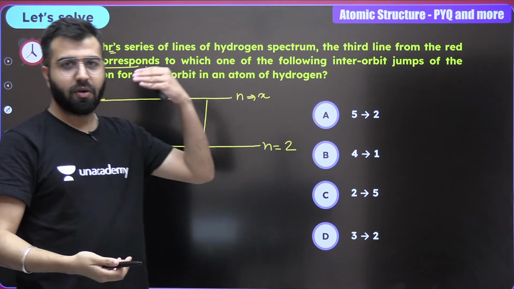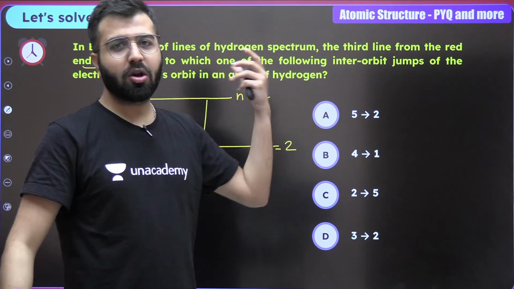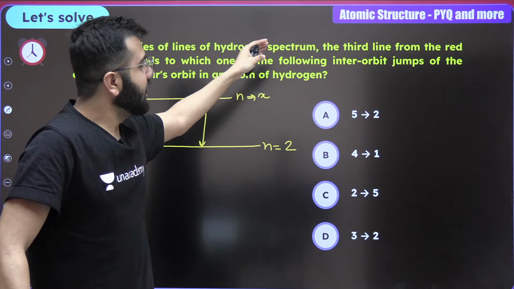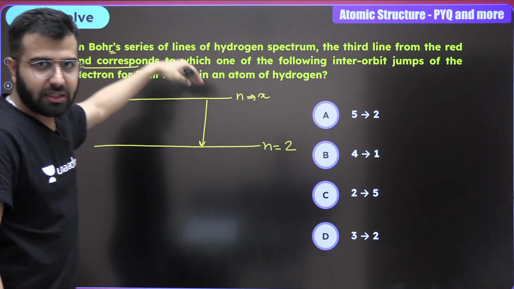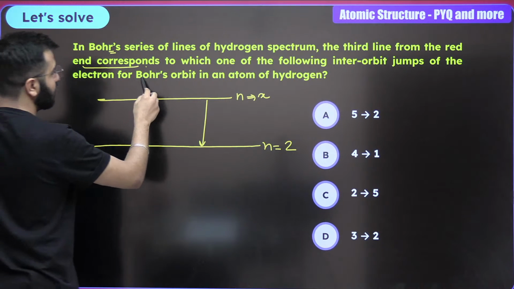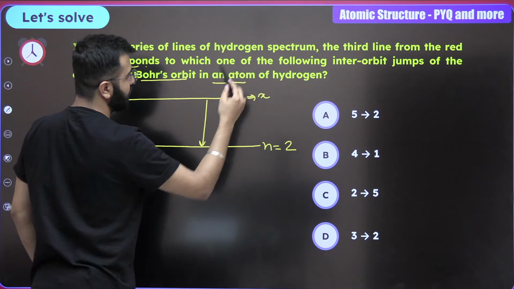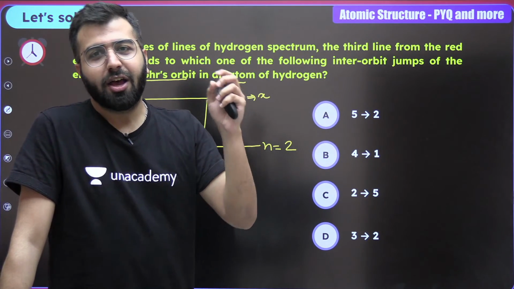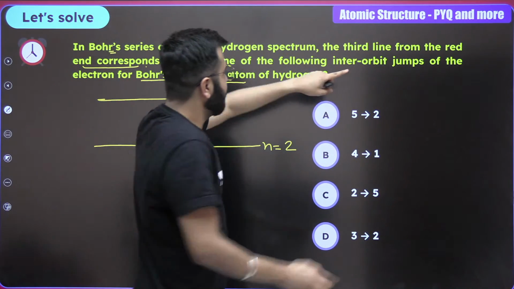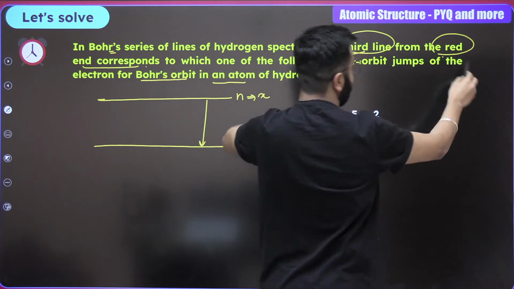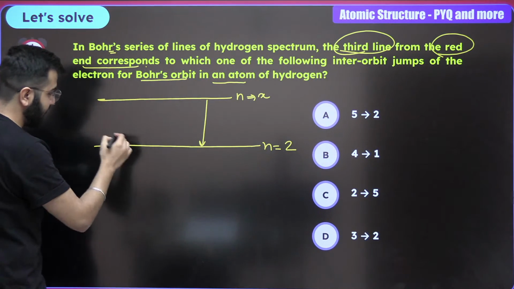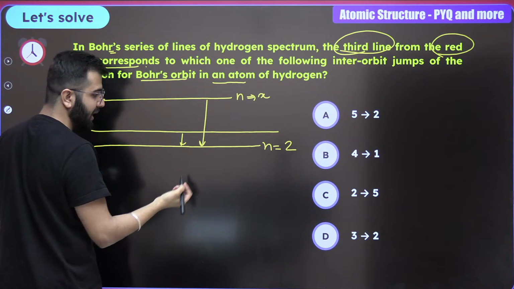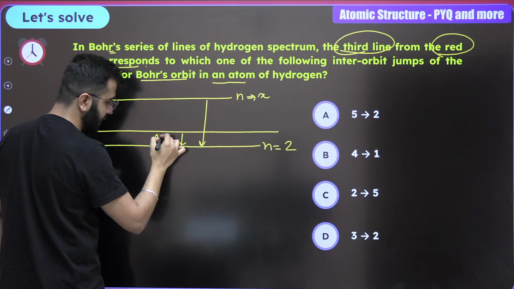Obviously from any of the higher orbits, jumping from inside only, to the Bohr orbit in the atom of hydrogen. Ultimately, they've given you the hint: third line and red. Now pay attention. What is the first line? The first line is going to be from n equals 3 to n equals 2. First line.